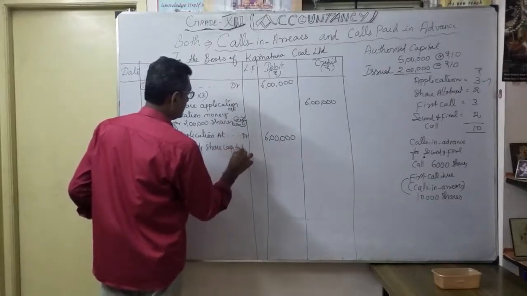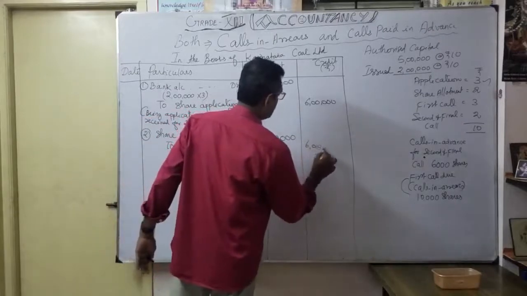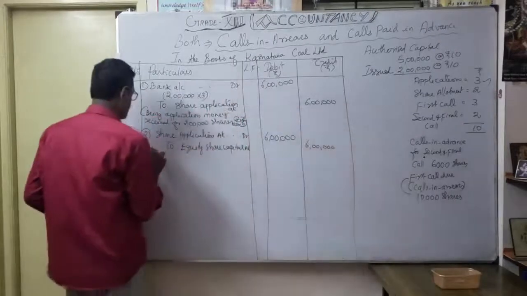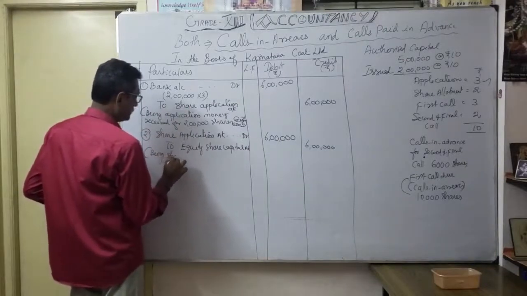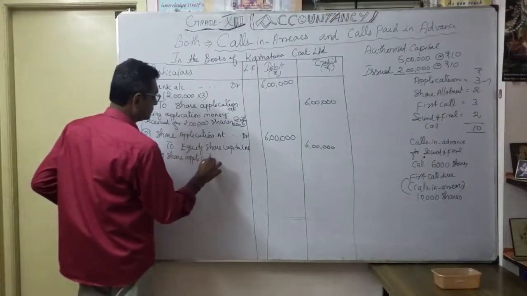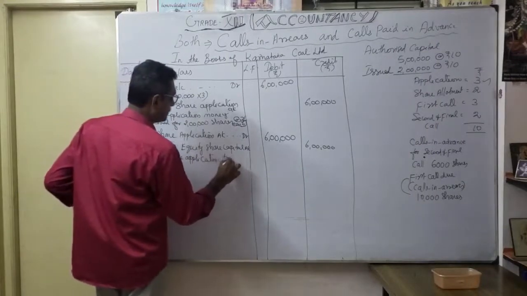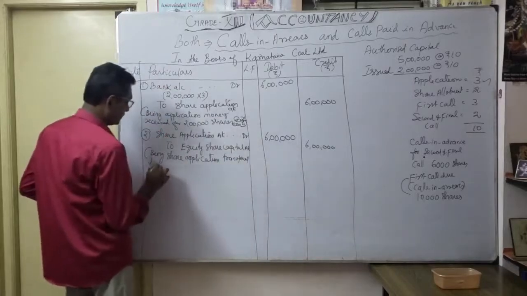Equity share capital account. How much? 6 lakhs. So the narration: being share application transfer to share capital account.